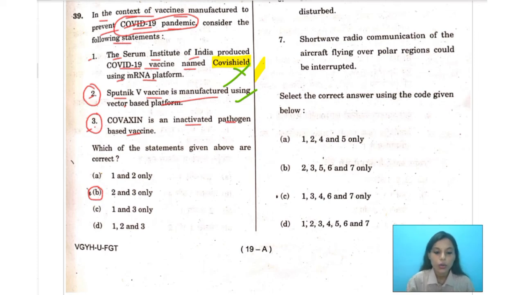Talking about Covaxin, Covaxin is basically an inactivated viral vaccine. This vaccine is developed with a whole virion inactivated cell derived technology, and they contain the inactivated viruses which cannot infect a person but still can teach the immune system to prepare a defense mechanism against the active virus. So therefore we can consider that statement number 3 is correct.